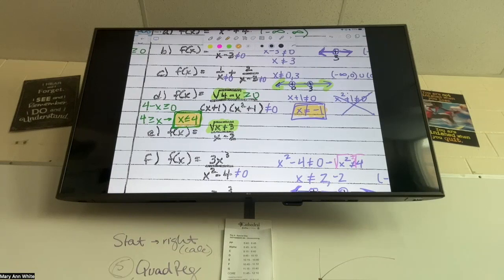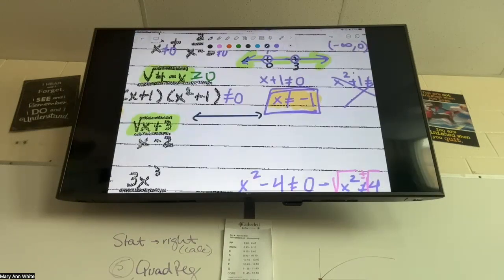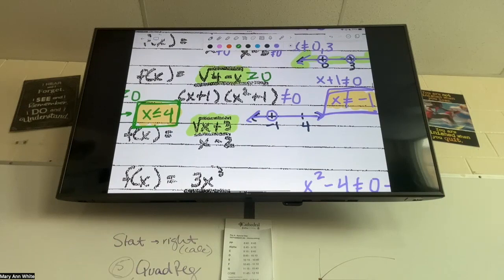I need to make sure both of those things are true, so I'm gonna graph them on a number line. I really do think a number line is helpful here. If you don't think you need it other places, fine. I care about -1 and I care about 4. I cannot equal -1, so I just have an open circle at -1. I can be anywhere else. At 4, I need to be less than or equal to, so I'm gonna do a closed circle on 4, and I'm gonna go less than or equal to.